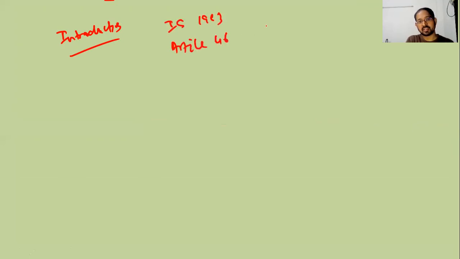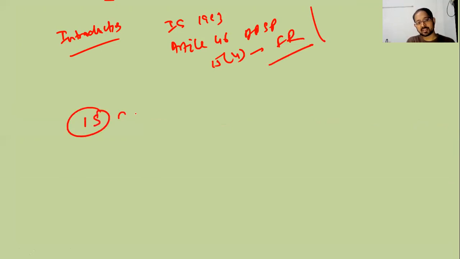So first, again, briefly the introduction. You can introduce either with the Indira Sahni case 1993, or Article 46 under DPSP, or Article 15 Clause 4 under our fundamental rights. You can write it. The second part is our main part: what was the Indira Sahni case judgment.